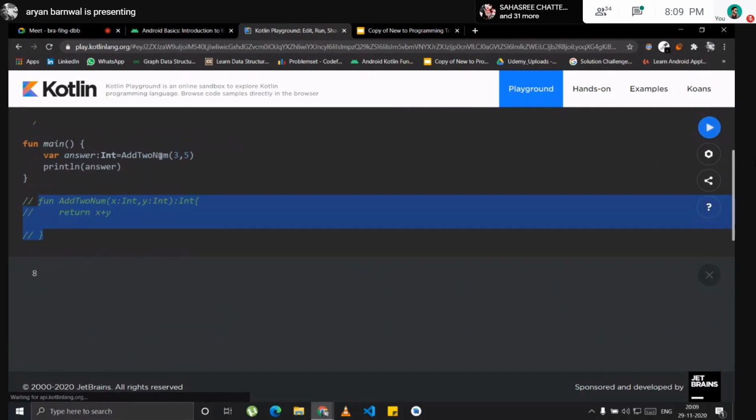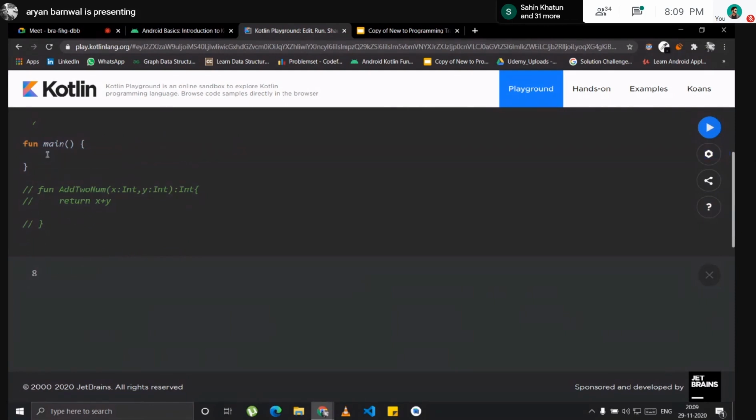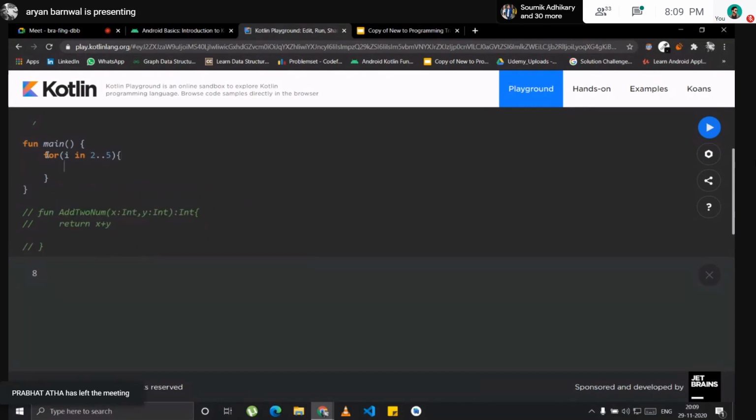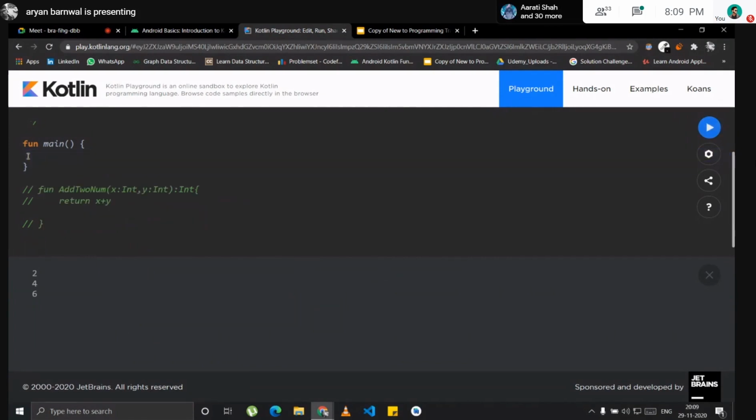Control plus slash. So I will show you how loops work here. For i in 2..5. What 2..5 means is 2 to 5. It will print 2 3 4 5. And if you want to make a jump, you write step 2, so it will give you 2 and 4 only. If you write 6, it will give you 2 4 6. So that's for the loops.